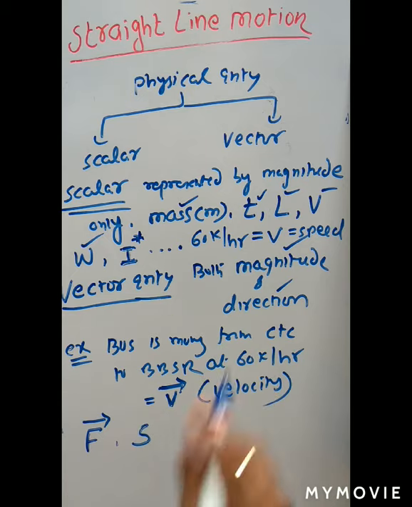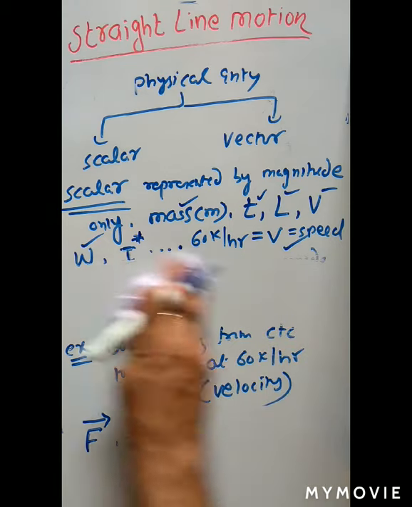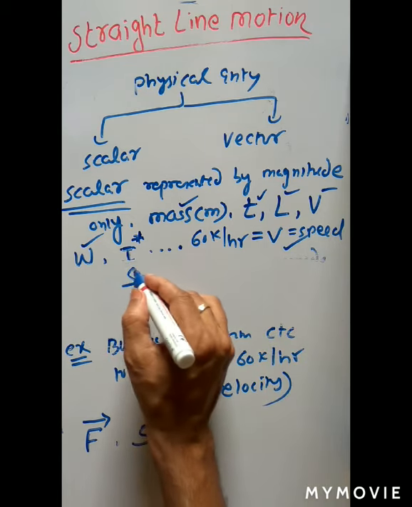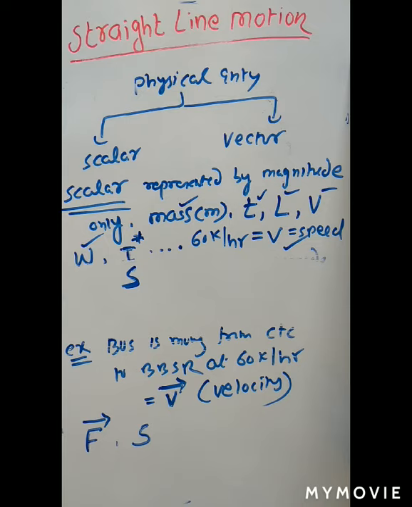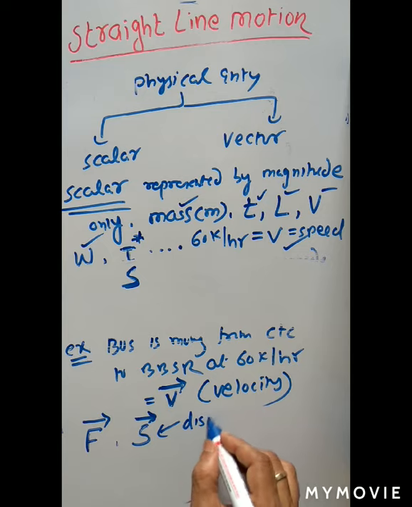Then displacement. You see, distance is s. Suppose distance is 50 kilometer, so there is no direction. But if I say the distance between Cuttack to Bhubaneswar is 30 kilometer, in that case it will come s with arrowhead. So this s with arrowhead is called what? Displacement.